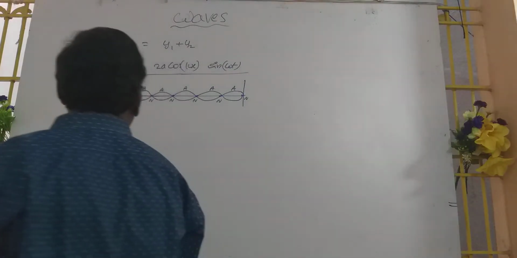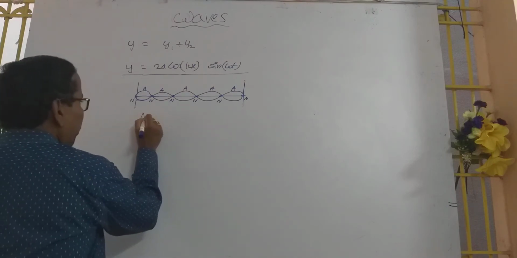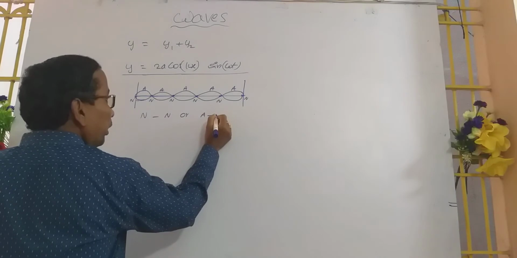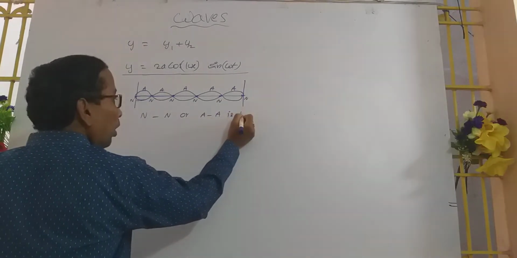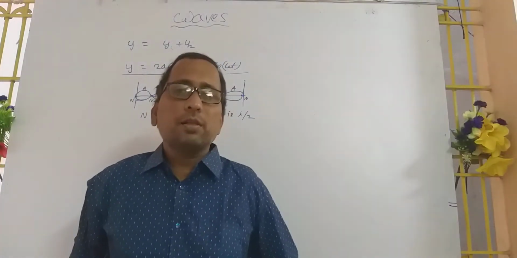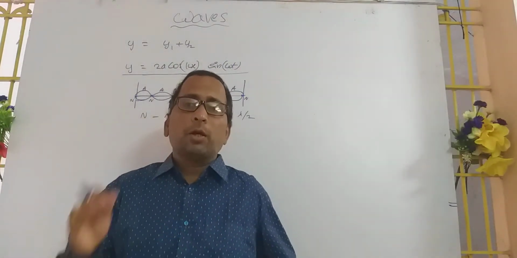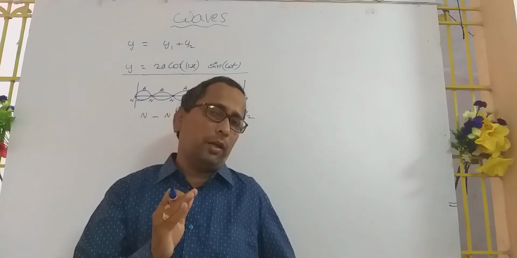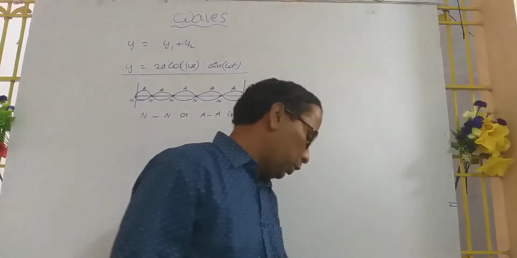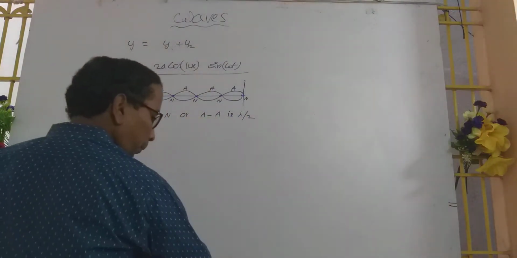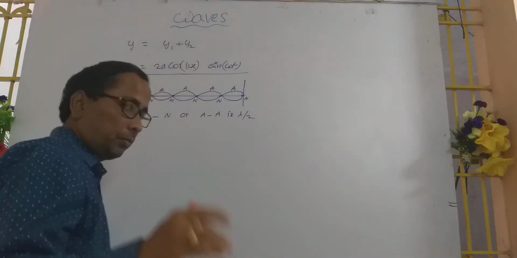The distance between node to node or antinode to antinode is λ/2, where λ is the wavelength. This we have to remember.